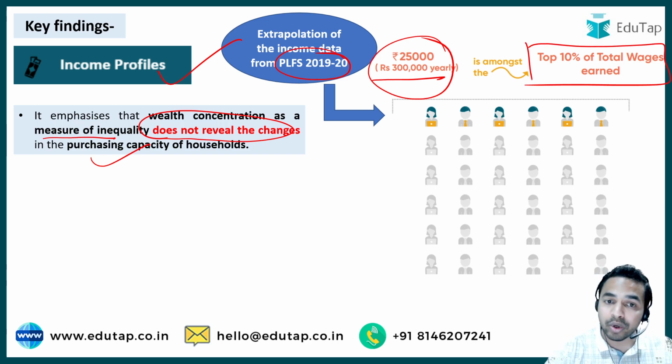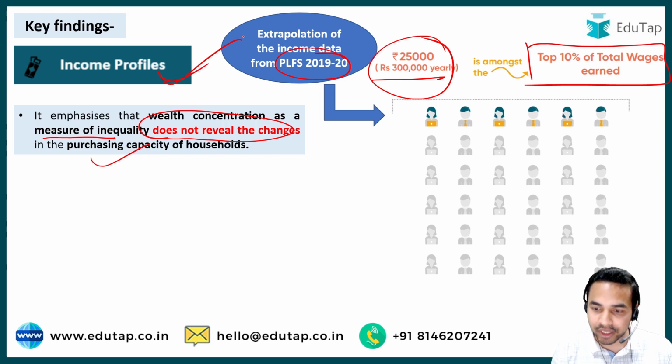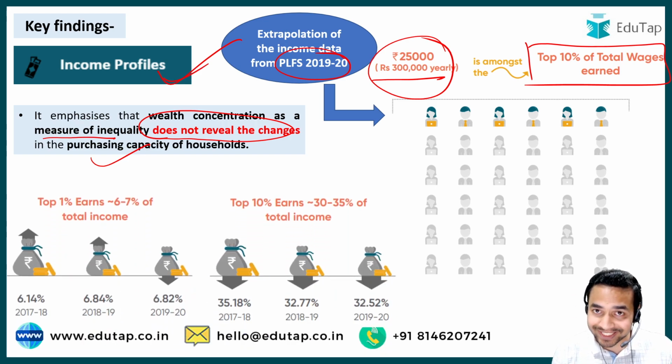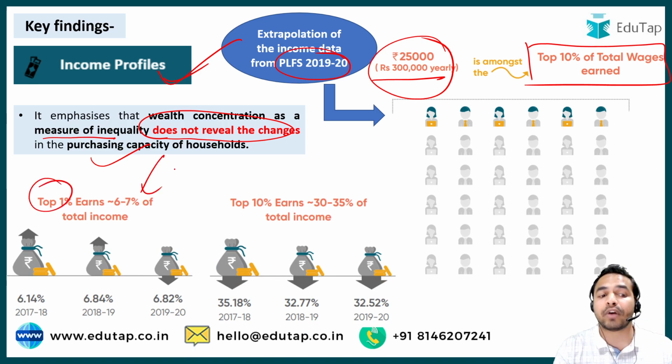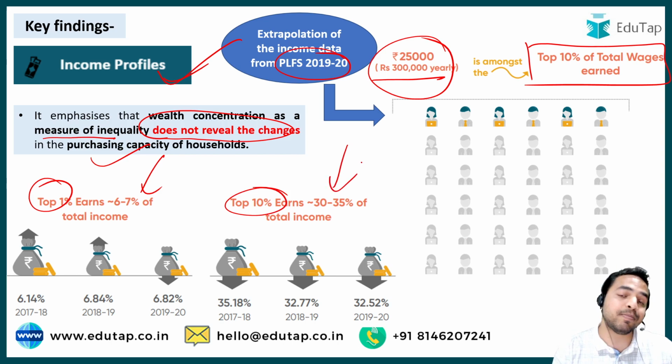So here you can see how this kind of disparity in the income structure basically moves people towards different kinds of poverty. And guys, apart from that, this also shows the inequality in the income profile of the people who are basically employed in our country. Apart from that, this particular report also says that the top 1% earns 6 to 7% of the total income. Apart from that, the top 10% earners account for 30 to 35% of the total income across our country. And this also shows what kind of disparity, what kind of income inequality is present in our country. And these are the key important findings, the numbers that you are really required to remember from the exam point of view.